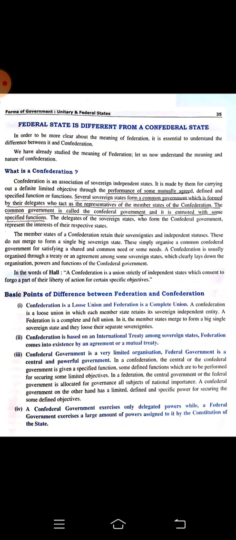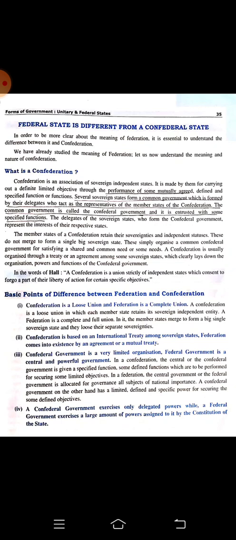Forming a common government, and this government is called confederal government. Why are these several sovereign states coming together? Because they are coming for a single goal, a single achievement, or maybe a single aim. They are coming together, signing a treaty or agreement, and then they are forming a nation. All the states are sovereign, they are coming together and forming a common government, forming one nation, you can say.